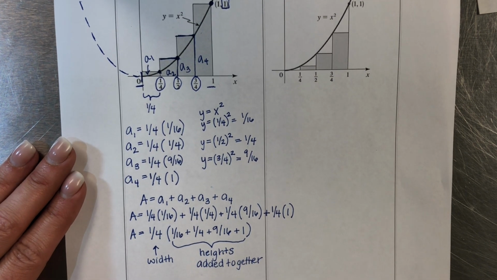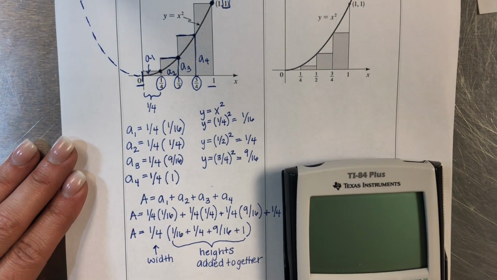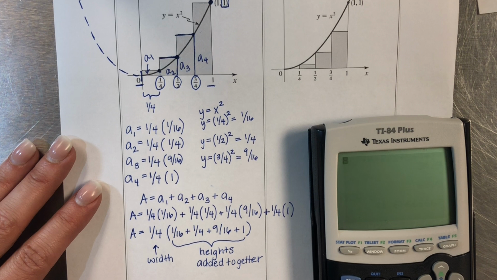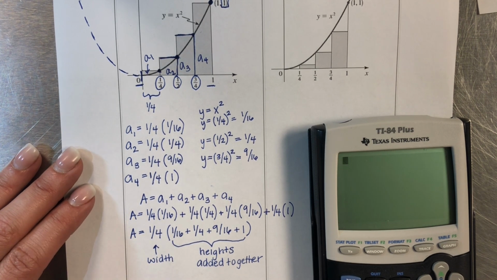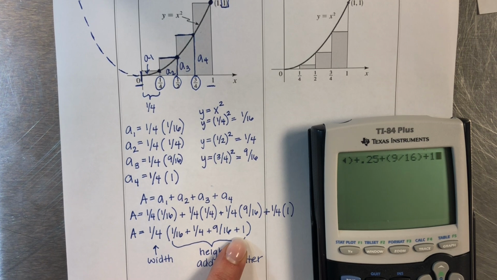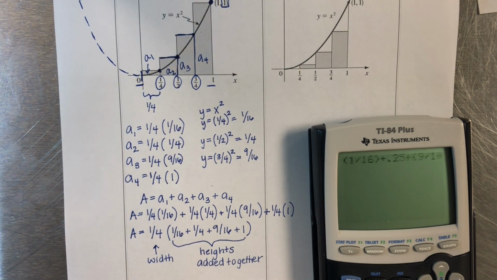At this point, you would use a calculator and plug that in. So hopefully you can see this on the screen. I'm going to do 1/16 plus 1/4, which is 0.25, so that's just shorter for me to type in, plus 9/16, plus 1. So those are my heights all added together, which gives me 1.875.